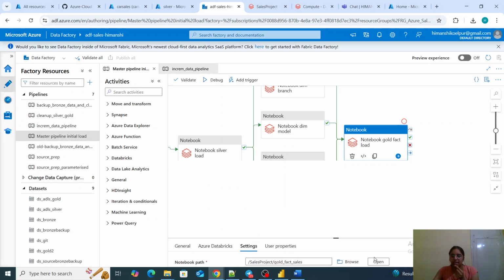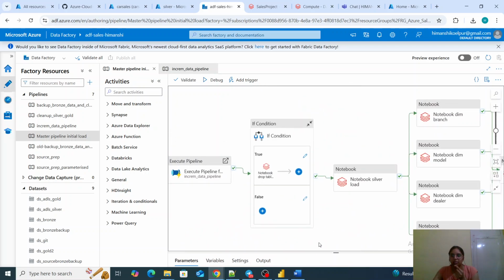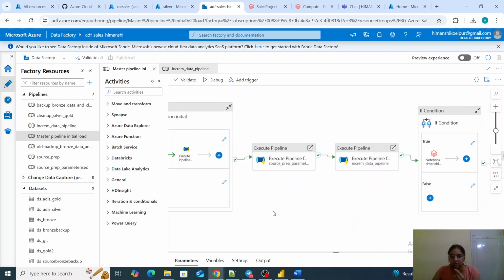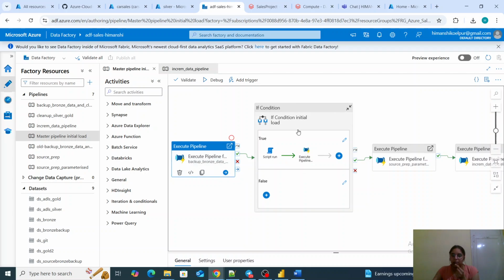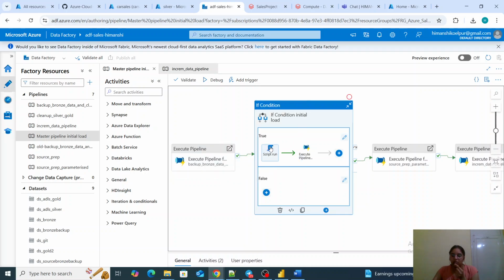So this is the explanation of all the activities in my project. This is a single pipeline which will run for both the historical as well as incremental. Only the if condition we want to run only for the first time.